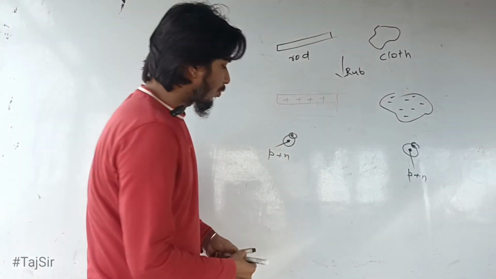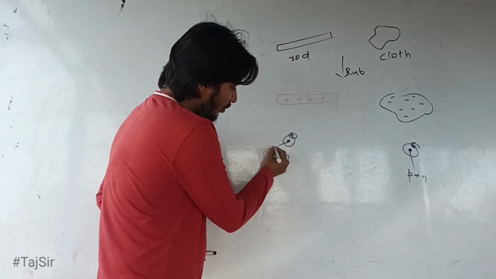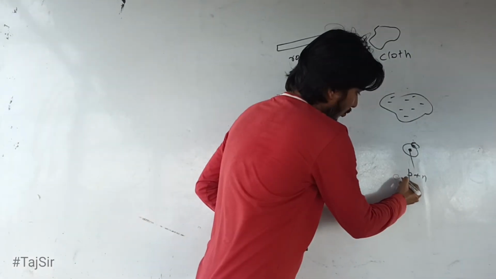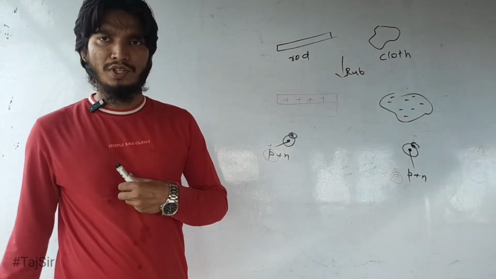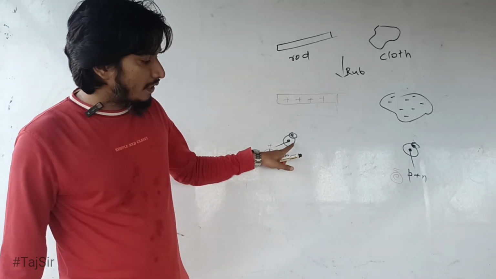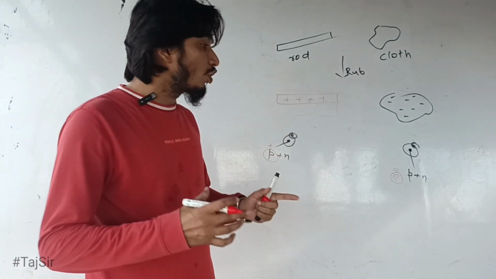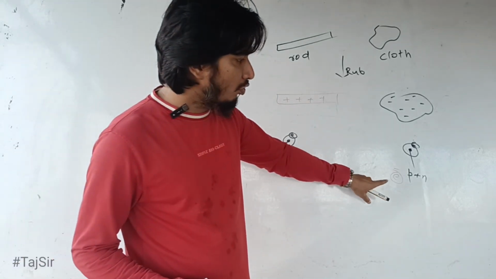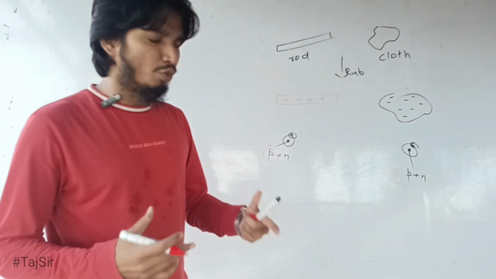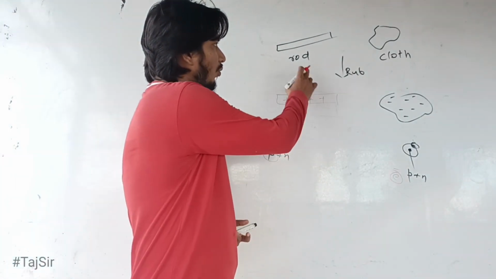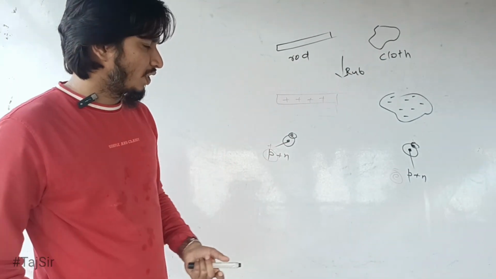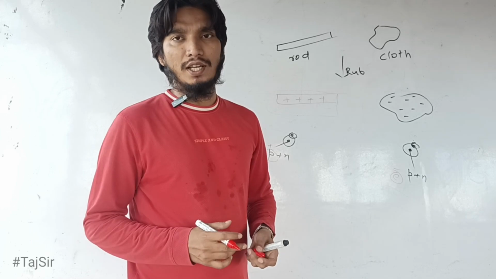We know proton has a unit positive charge and electron has a unit negative charge. So protons and neutrons, which are held inside the nucleus, cannot move, but electrons are outside of the nucleus, so they can move. Whenever we rub one thing against another thing, what do we cause? We cause the movement of electrons.